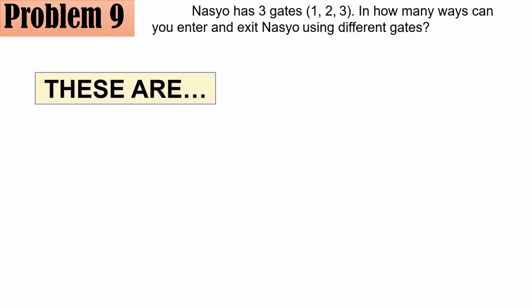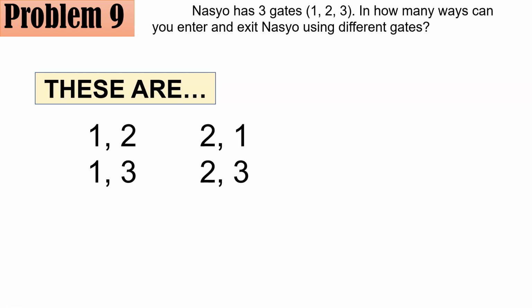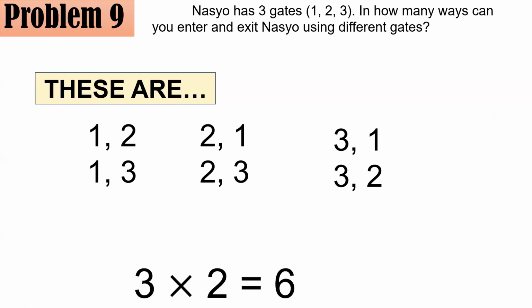So in my case, first, I listed them and I have entrance at gate 1, exit at gate 2, entrance at gate 1 and exit at gate 3. And the other ones are 2, 1, 2, 3. You could also have 3, 1 and 3, 2. So you see, I was able to list 6 of them, right?